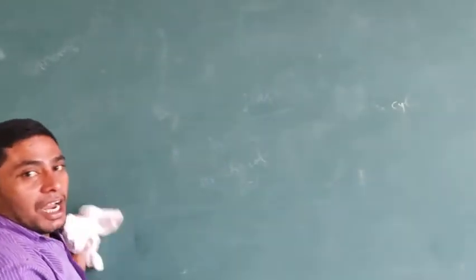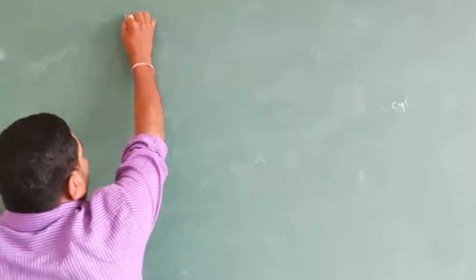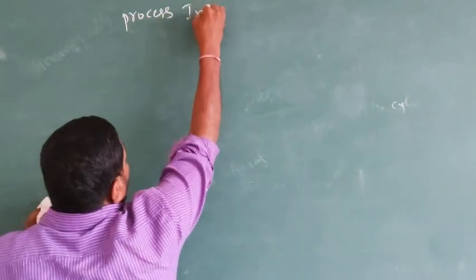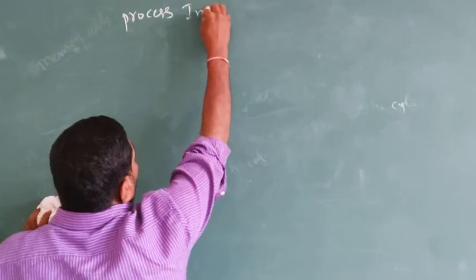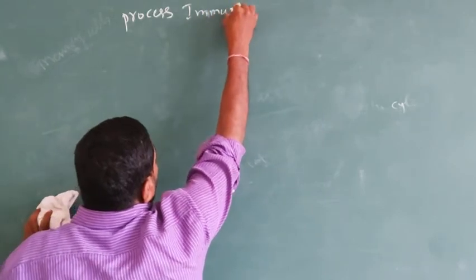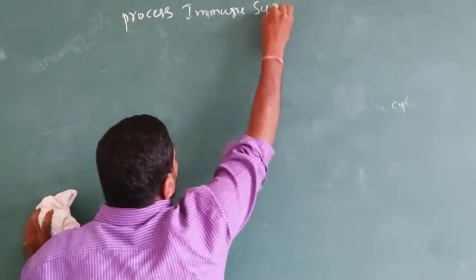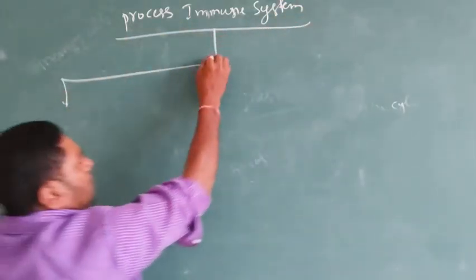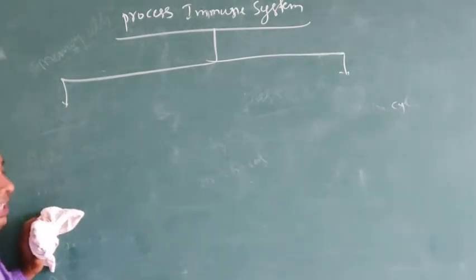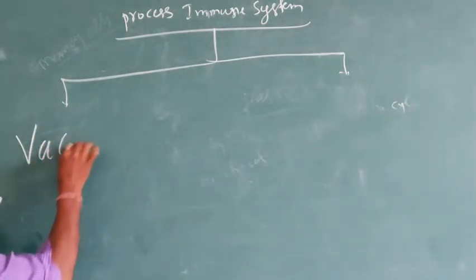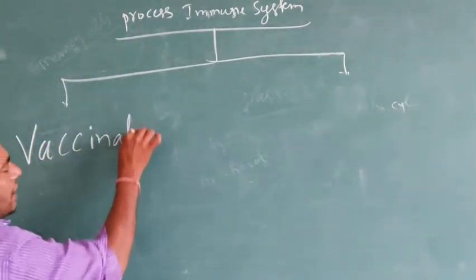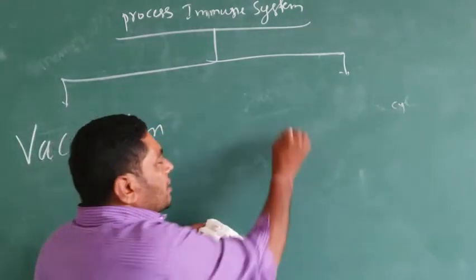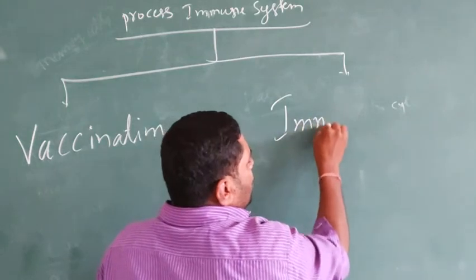Vaccination and immunization. The process of the immune system in human beings is of two types. One is vaccination. The second one is known as immunization.